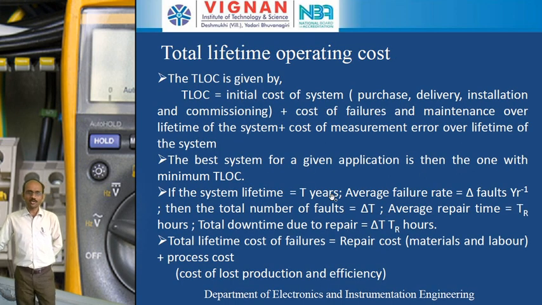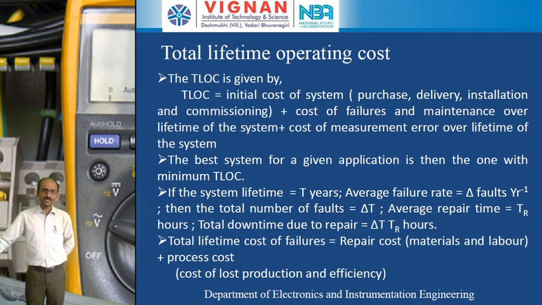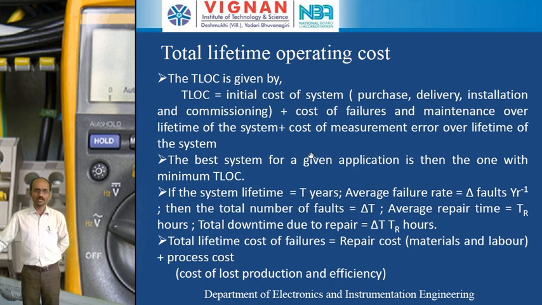So coming to total lifetime operating cost, this plays a major role while we are getting the reliability of the particular instrument. The total lifetime operating cost can be given as the sum of the initial cost of the system. The initial cost of the system includes the purchase cost, the delivery cost, the installation cost, and the commissioning of the particular system. Commissioning means before starting the instrument, the amount of expenses we incur. That is called the commissioning cost.